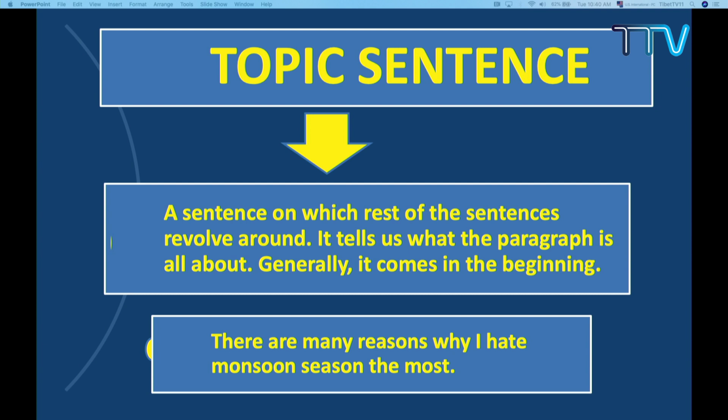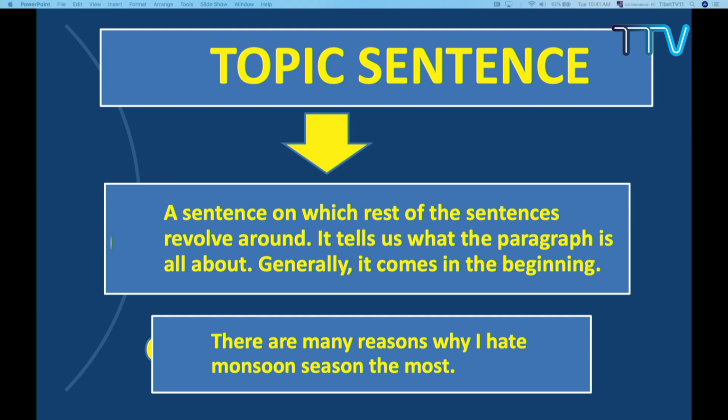I told you each paragraph has only one topic sentence. If we have one topic sentence, no matter how many sentences we write, all of them revolve around the main idea. So you see the topic sentence plays a very important role in a paragraph. Generally, the topic sentence always comes in the beginning, so whenever you find a paragraph, it's very easy to identify the topic sentence.